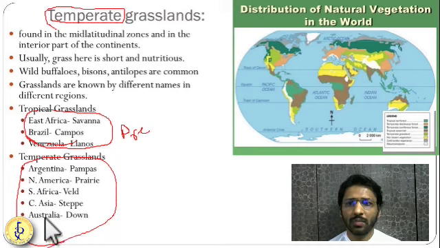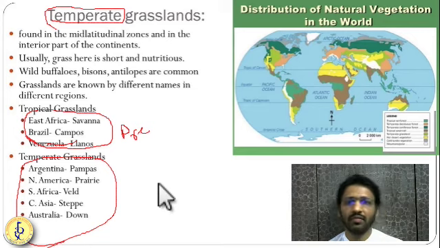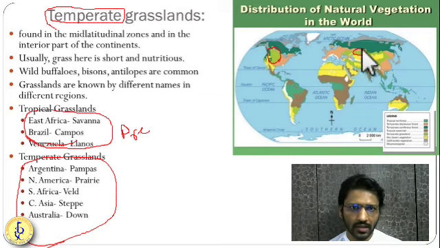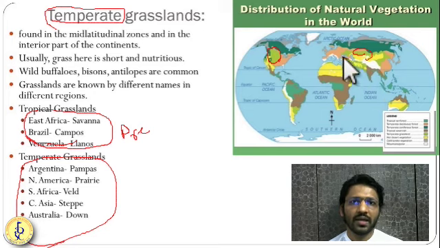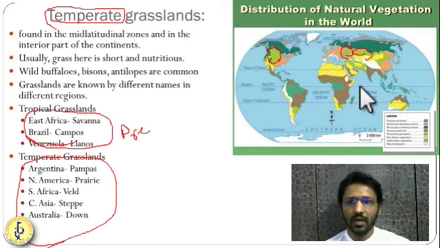In Argentina it is known as pampas, in North America as prairies, in Australia as downs, veld in Africa, and steppe in Russia and Central Asia. Getting it? You can see in the interior of the continent this faint green color, or mehendi color. These are the temperate type of grasslands. They are known as the wheat granaries of the world. Wheat is a type of grass, and a huge amount of wheat is grown in this region. That is why they are known as the wheat granaries of the world. Russia and Ukraine are the wheat granaries of the world.